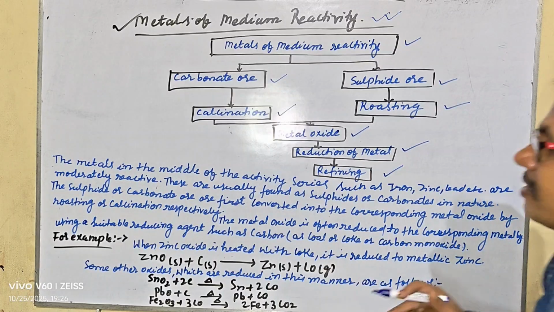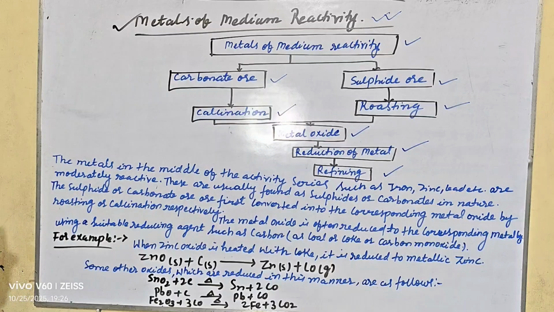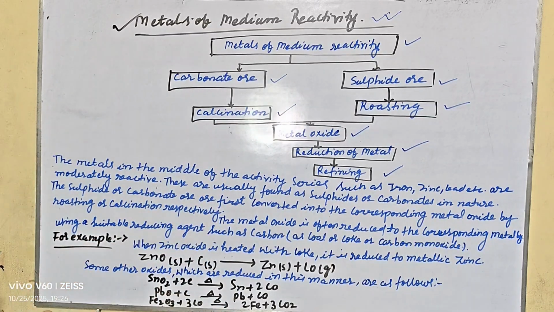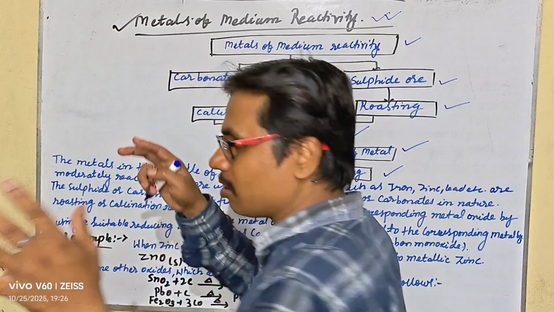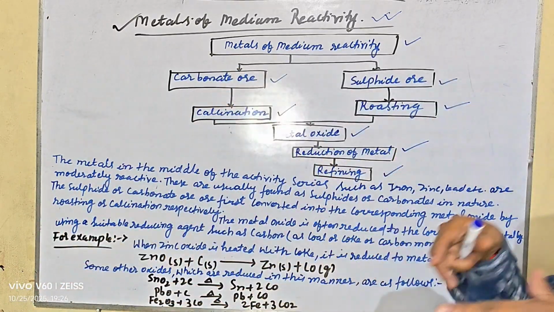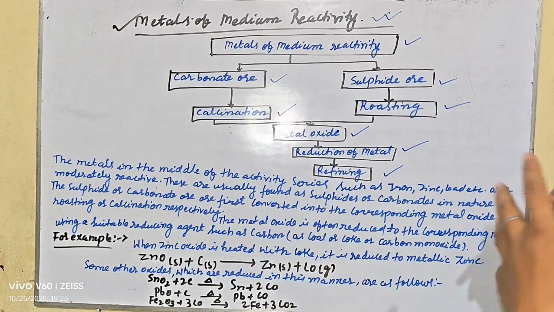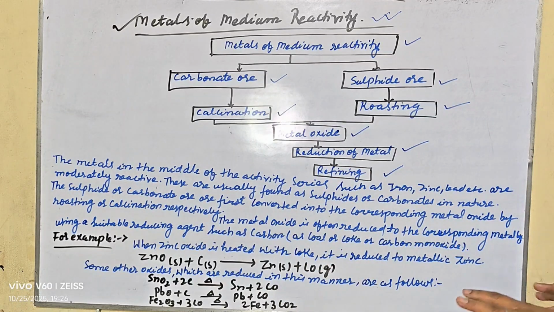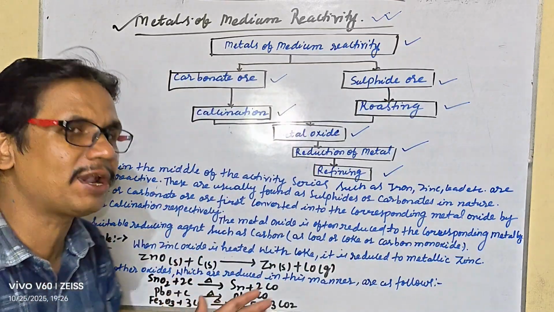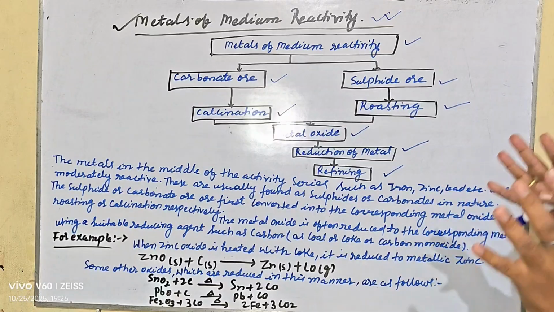The metals in the middle of the activity series, like Fe, Zn, Pb, are moderately reactive. Not more reactive, not less reactive. They are medium reactive. These are usually found as sulfides or carbonates in nature.